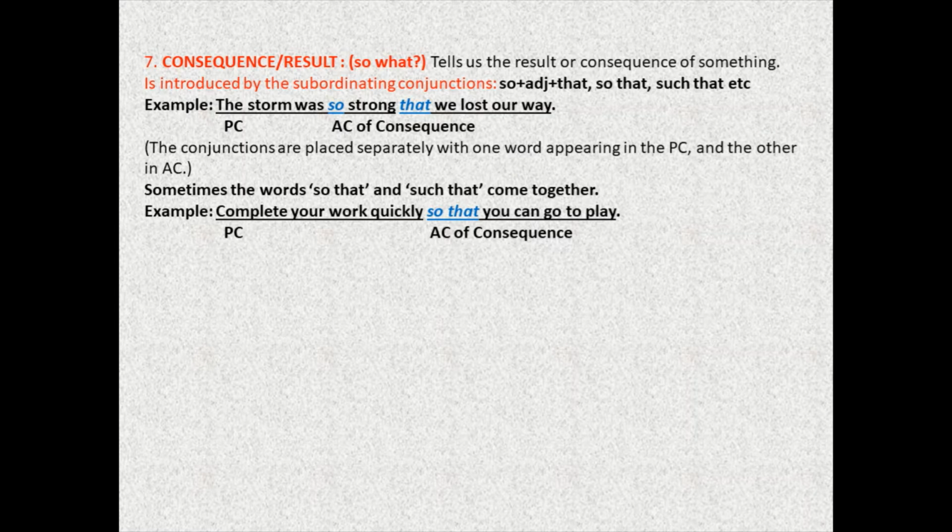So here we see the storm was so strong, an adjective in between. Yes, the storm was so strong, that is the main clause now, that we lost our way. What was the result of the strong storm? That we lost our way. So an action happened and the consequence of that action followed in the subordinating clause. Okay. The conjunctions are placed separately with one word appearing in the main clause and the other in the subordinating clause, okay, for the adverb clause of consequence.